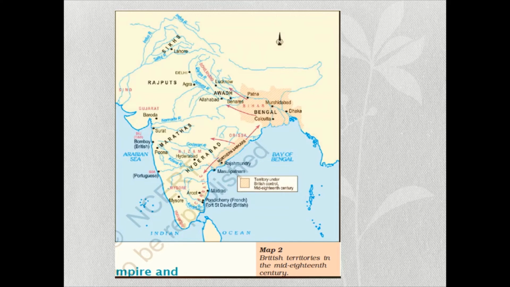In this chapter, we are going to learn majorly about how, from 1707 when Aurangzeb died, up to 1761 when the third battle of Panipat occurred, what were the changes that happened. Everything we are going to discuss now: the crisis of the empire and the later Mughals.